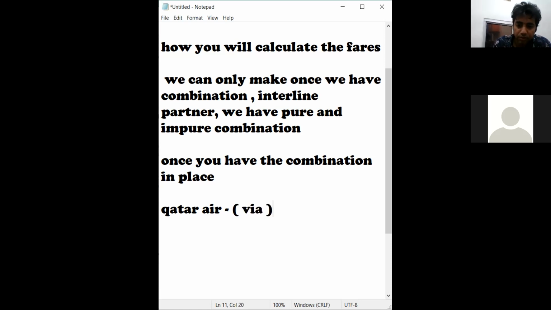The hub is Doha, but that is obvious because if Qatar flies to any destination, it will touch Doha.